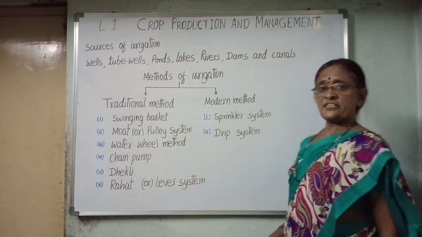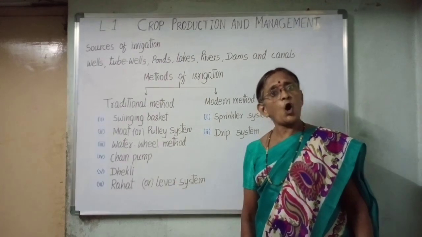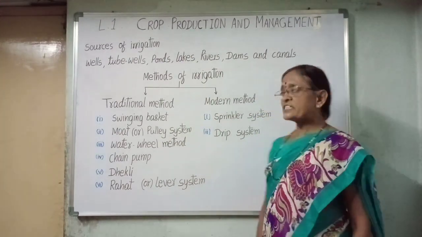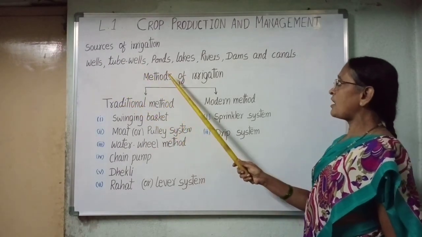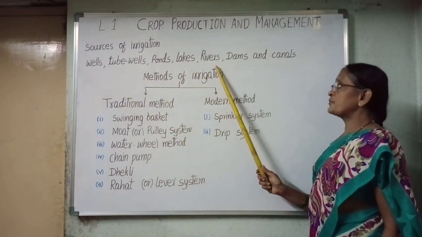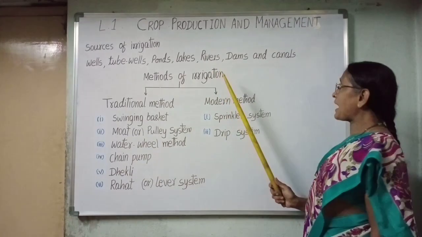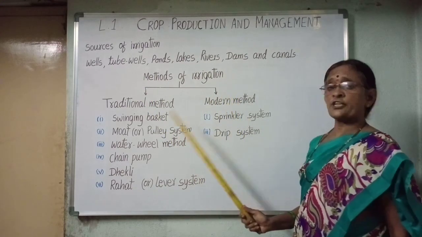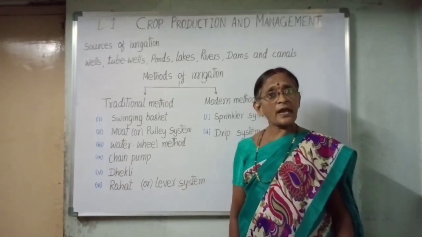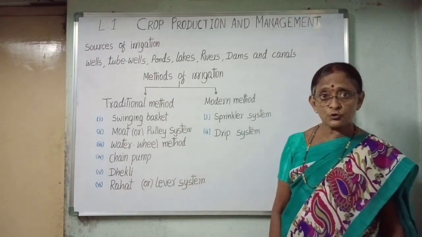Sources of irrigation. Water can be obtained from many sources such as wells, tube wells, ponds, lakes, rivers, streams, dams and canals. Methods of irrigation. Methods of irrigation can be classified into two.